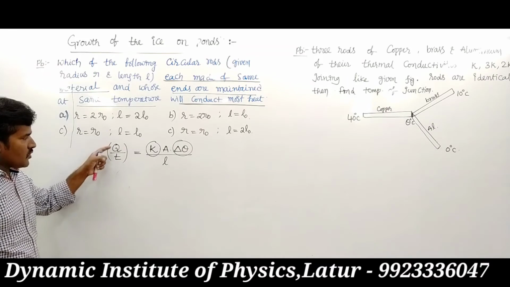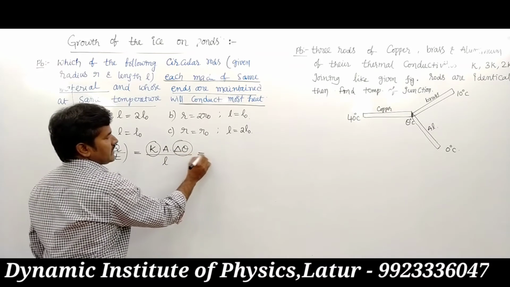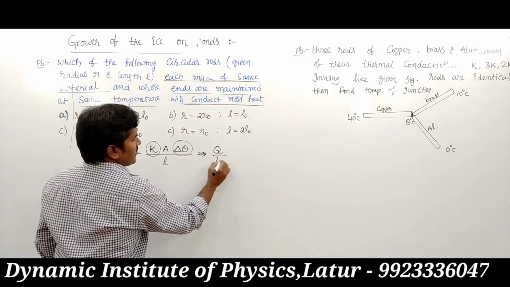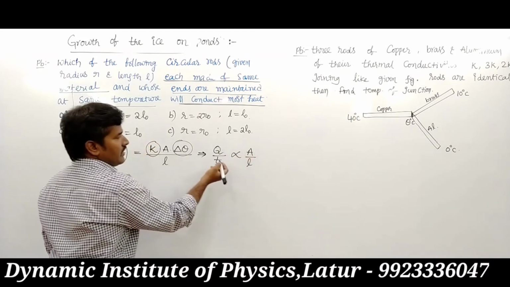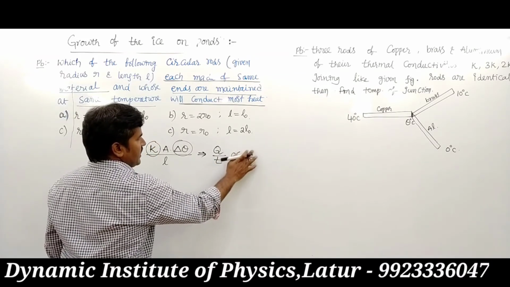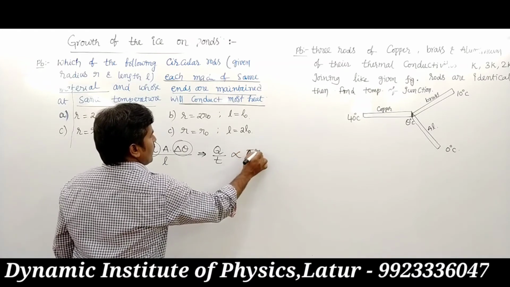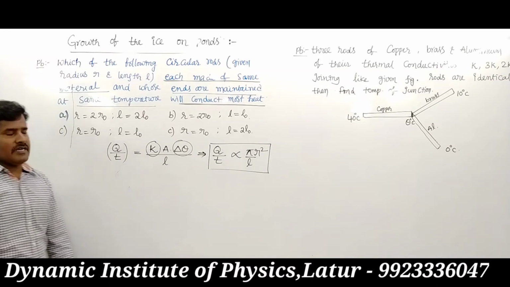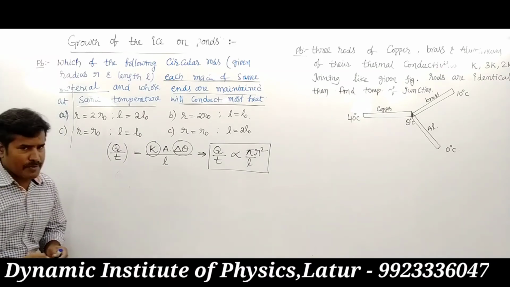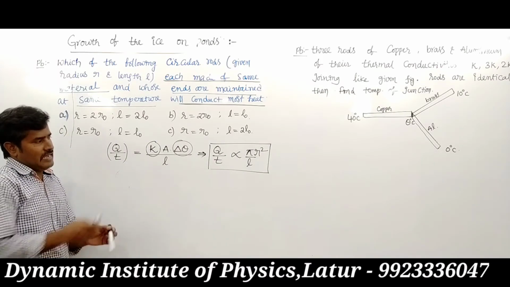That means heat current Q upon t is directly proportional to A upon L. Area is pi r square, so Q upon t is directly proportional to pi r square upon L.